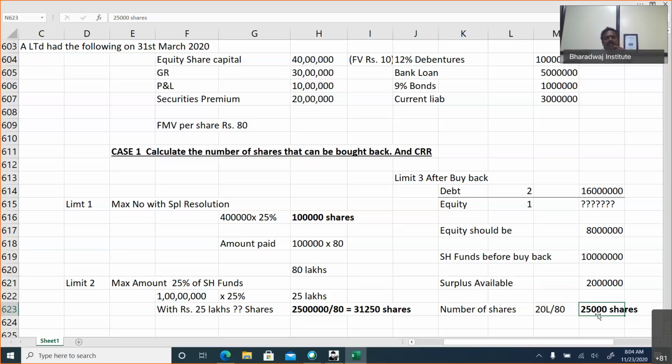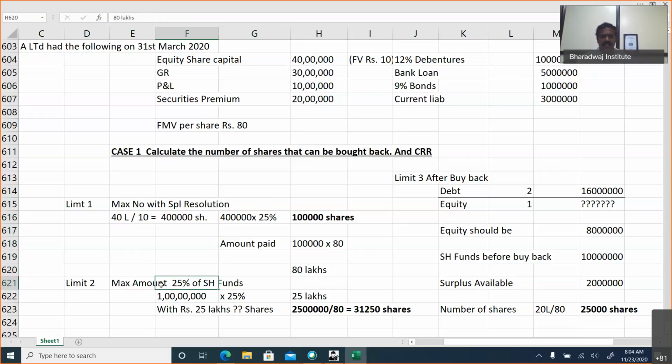Limit 1, maximum number of shares possible with special resolution. Our capital is 40 lakhs divided by per share face value of 10 rupees, so there will be 4 lakh shares. Four lakh shares into 25%, 1 lakh shares we can buy. The amount paid if you buy 1 lakh shares will be 80 lakhs.